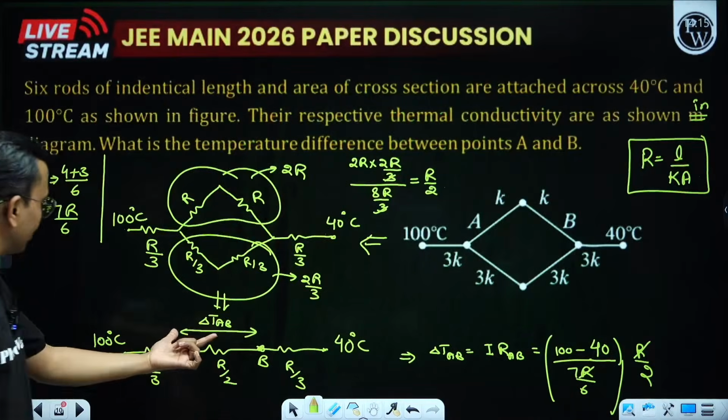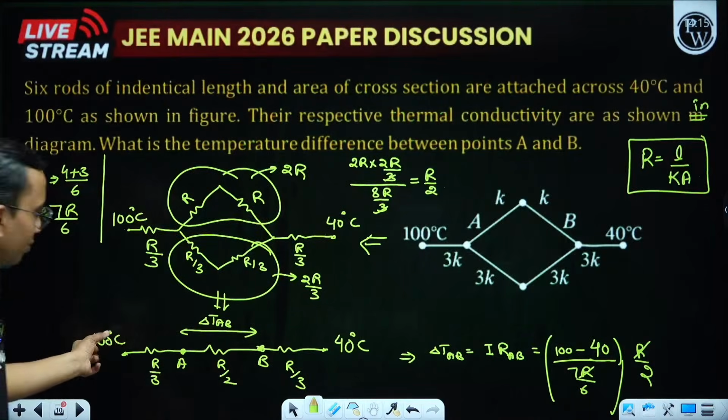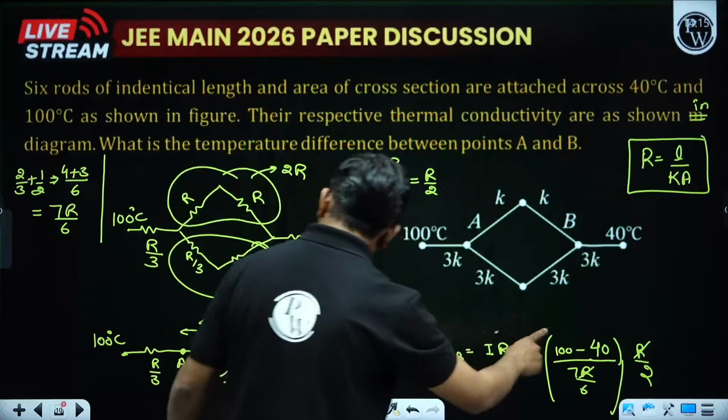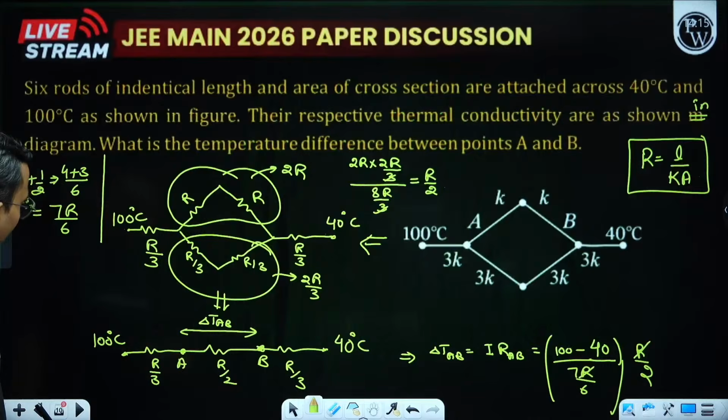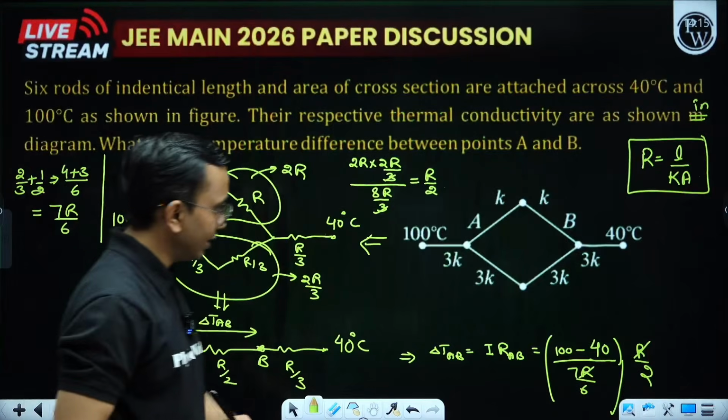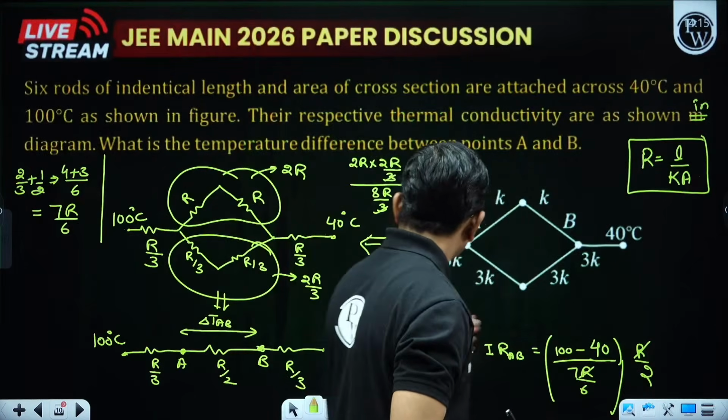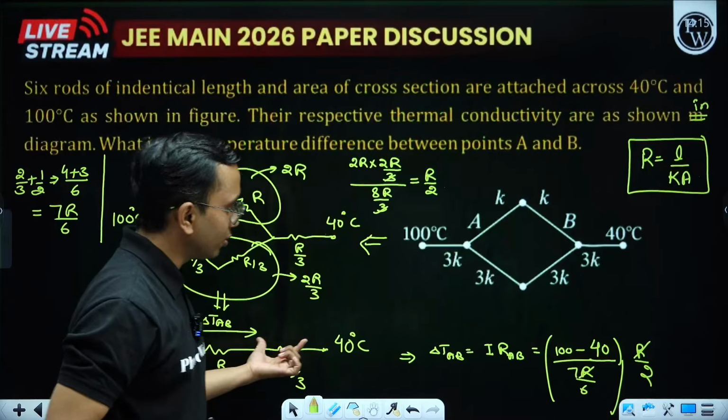So thermal current becomes 100 minus 40, that is 60, divided by 2R by 3 plus R by 2, which is 7R by 6. So here it is 7R by 6 into this resistance, that is R by 2.